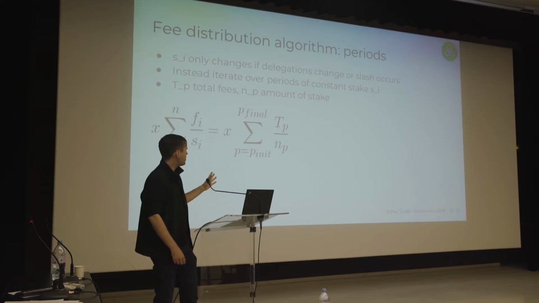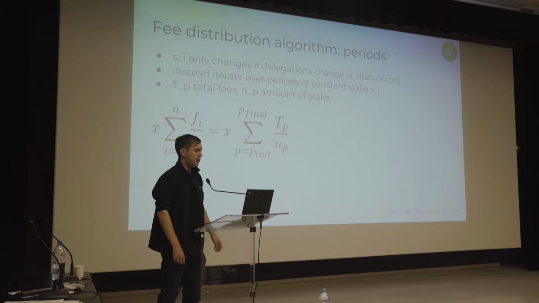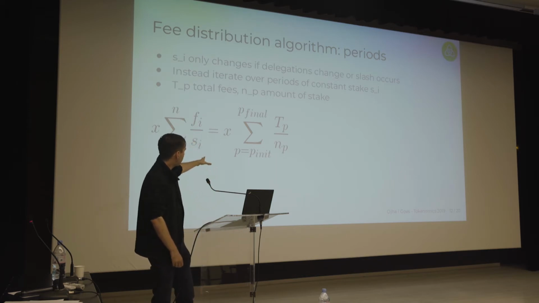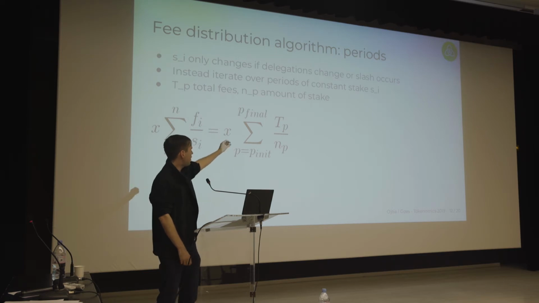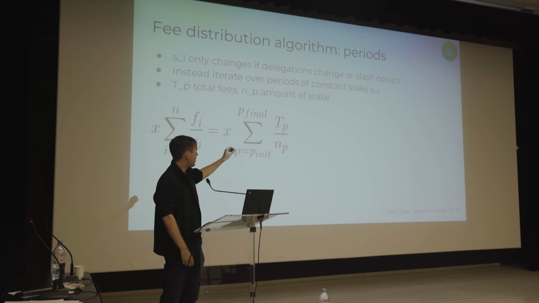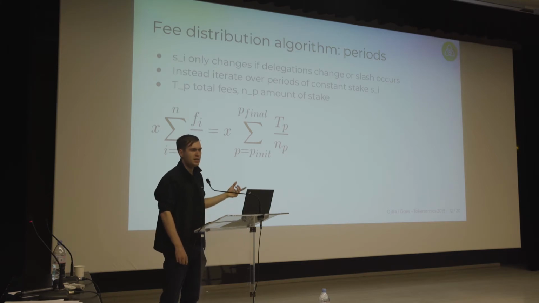And that means that we can instead track periods of blocks when their stake was constant, and iterate the sum over these periods, summing for each period the total amount T_P of rewards given to that validator within that period, divided by N_P, the amount of stake delegated to that validator in that period, which is constant over the period by definition.